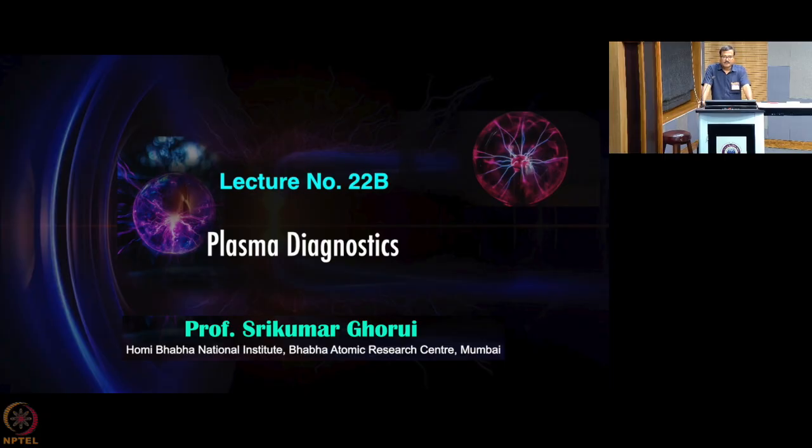But nowadays the technology has advanced, and we can grab 10 to the power 6 frames per second as well. So that is not a problem with advanced technology. We will be exploring those things and the different techniques in this class on plasma diagnostics.